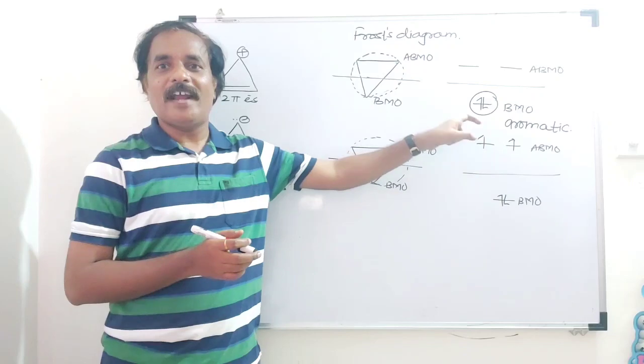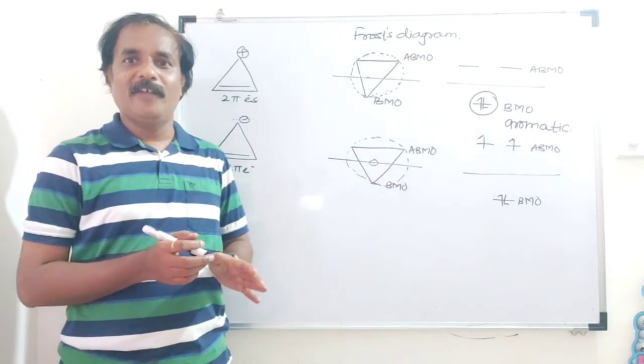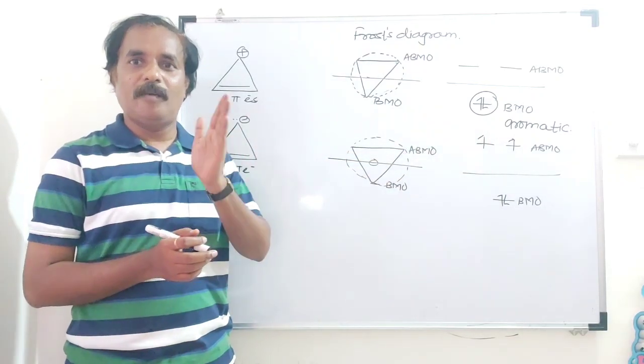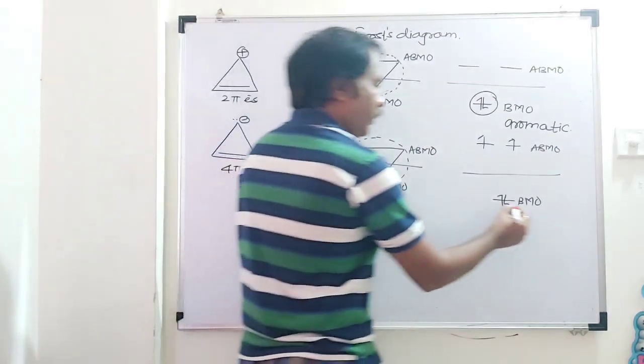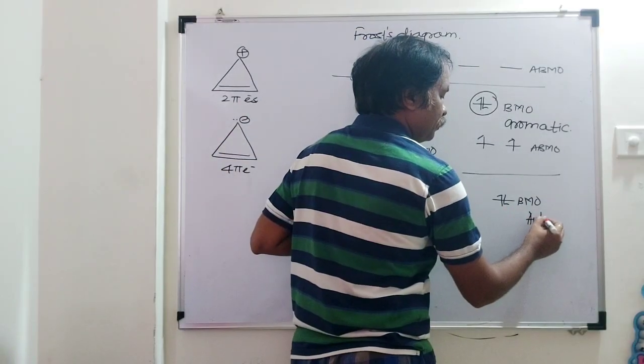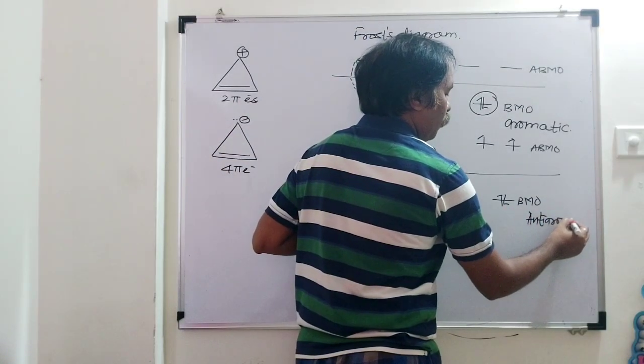That means there is a paramagnetic ring current. And when there is a paramagnetic ring current, that compound is said to be what? This is anti-aromatic.